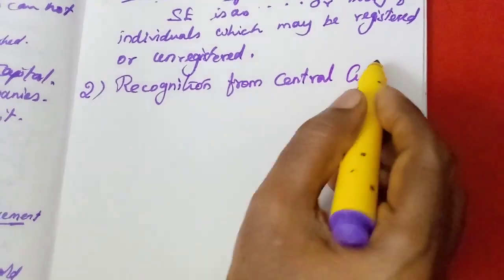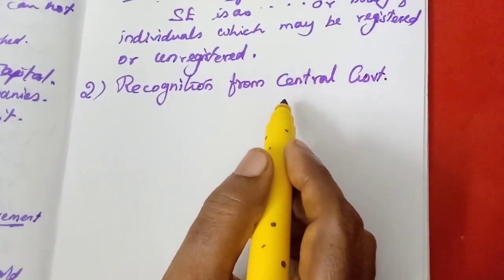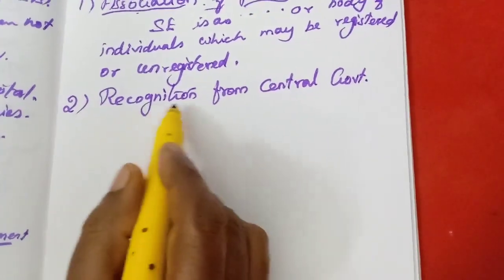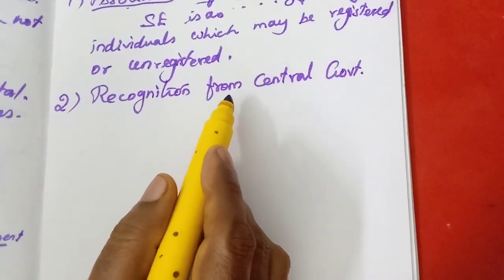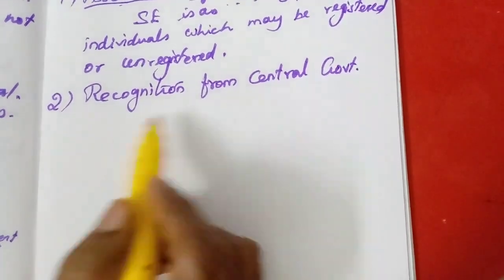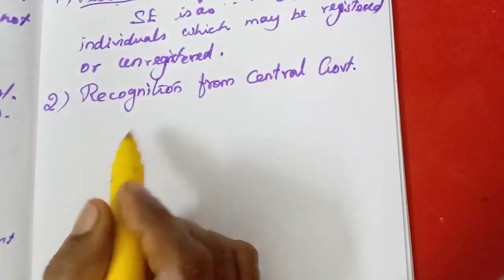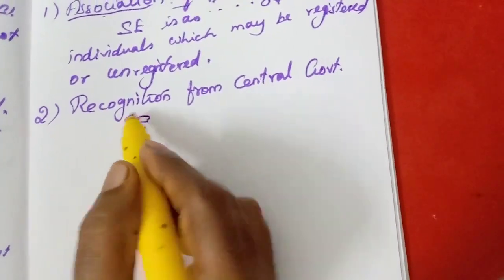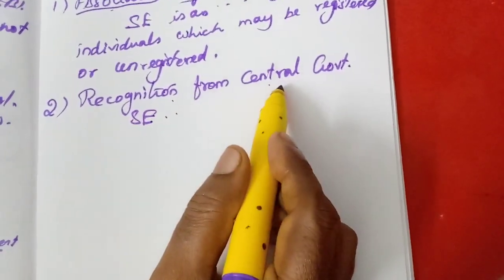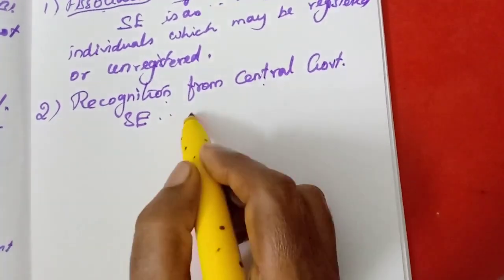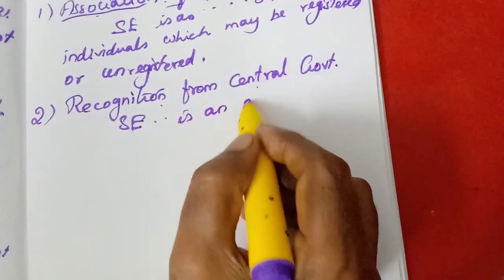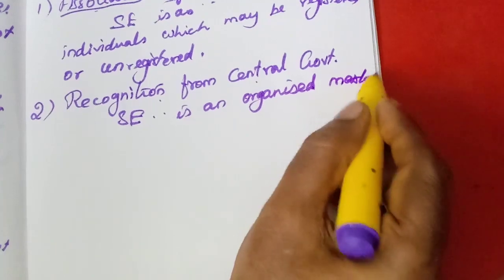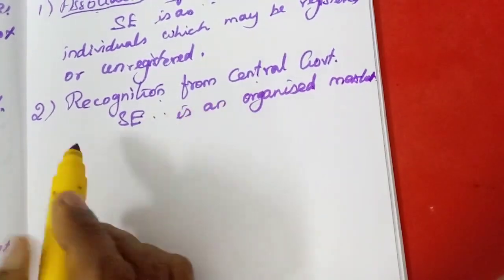It must be recognized. It must be organized. It should get the recognition from the central government. Only then they can start their function. Okay, so the stock exchange must be recognized by the central government, because it is an organized market. It must be recognized by the central government.